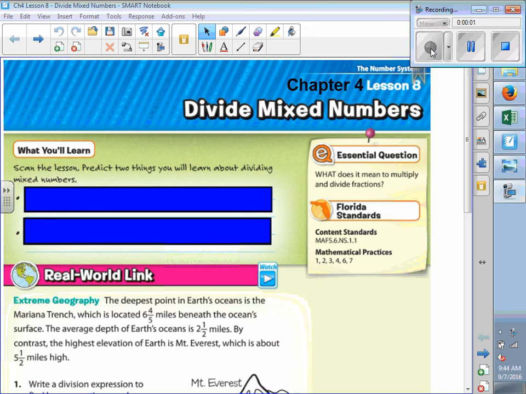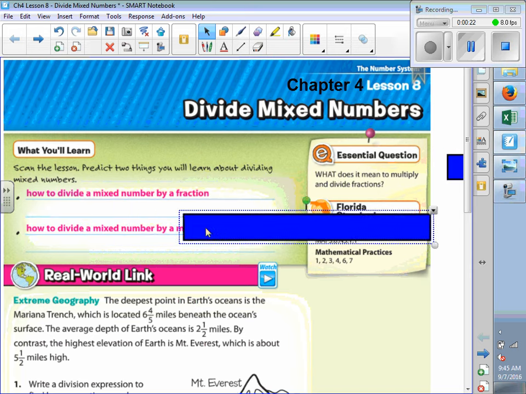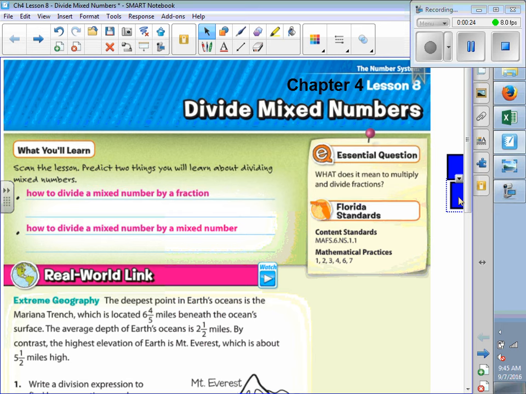So, Chapter 4, Lesson 8 is Divide Mixed Numbers. Okay? Now, we want to scan the lesson and predict two things we will learn about dividing mixed numbers. Did you guys scan? So, here, we are going to learn how to divide a mixed number by a fraction, and we are going to learn how to divide a mixed number by another mixed number.